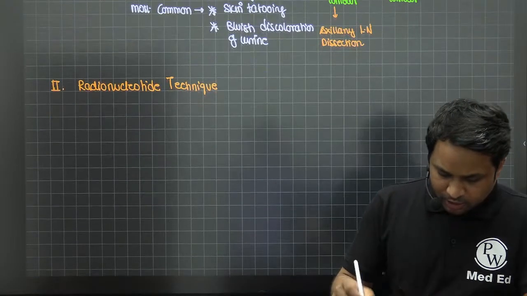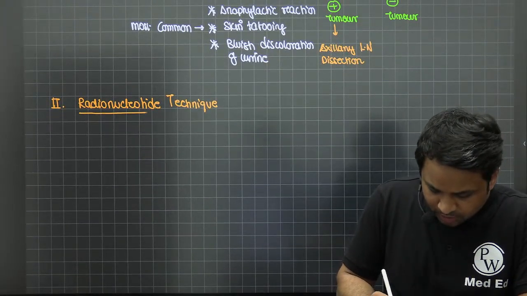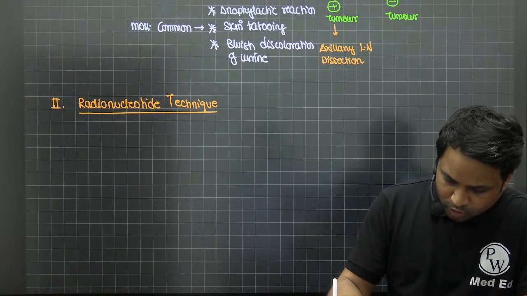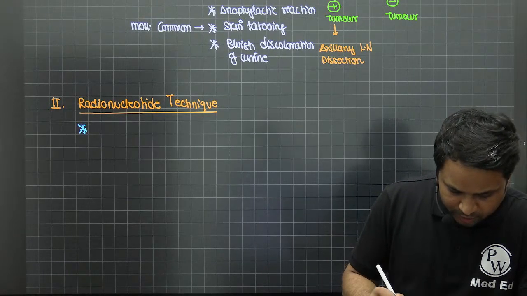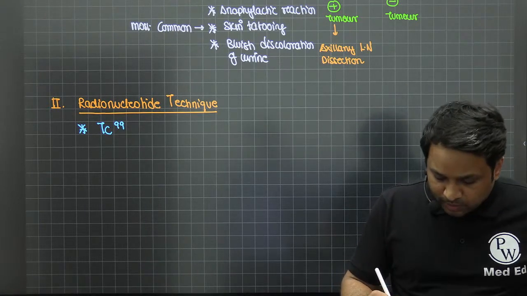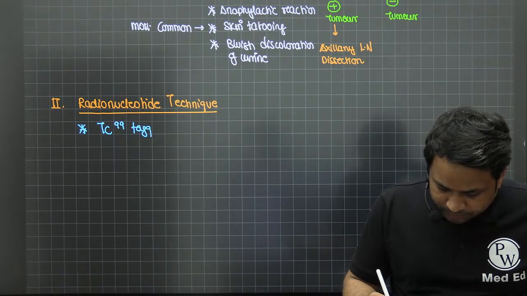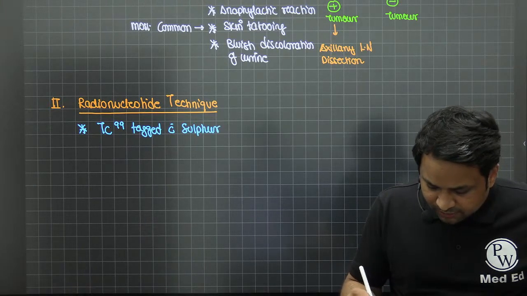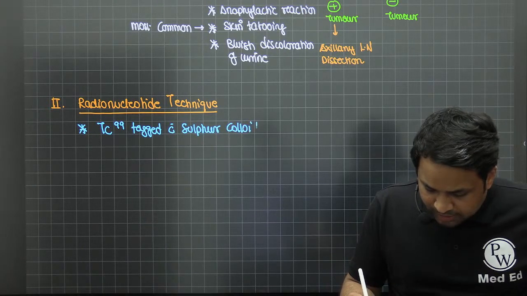In a radionucleotide technique, they would ask you what isotope you are going to use. Now remember the isotopes that we are going to use. Number one, we can use technetium-99 tagged with sulfur colloid. Same concept here.